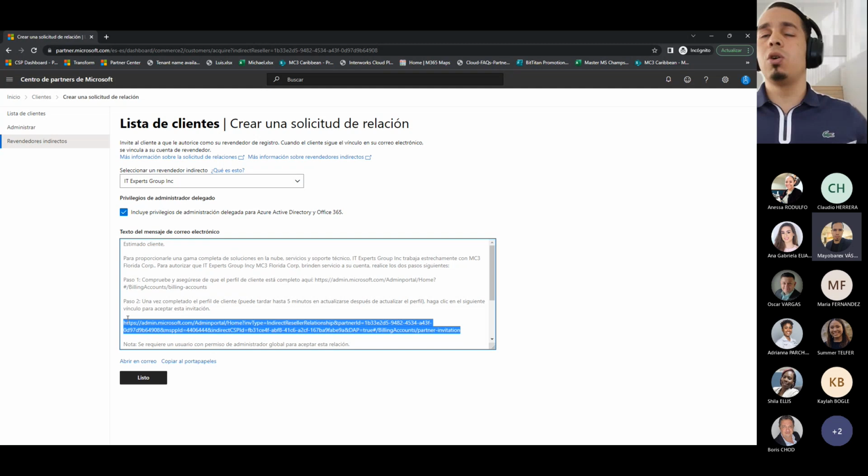Sometimes our reseller doesn't know how to do this, so we do it for them. Why do I like to do this for them? Because when they do this in their Partner Center, as we see here with the partner IT Expert Group, they see the DAP, and by default they have the first option selected. It has happened to me that I ask a partner, okay, do you know how to find this link? Because they miss it all the time. Yes, I know. Okay, go ahead, find the link and send it to the customer.